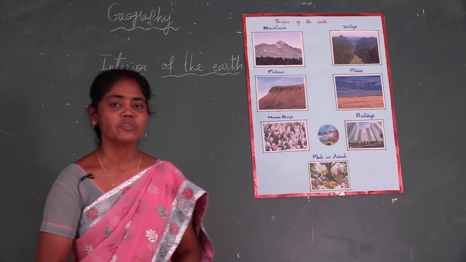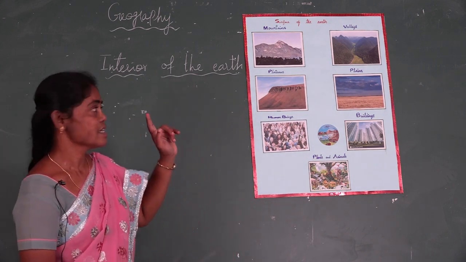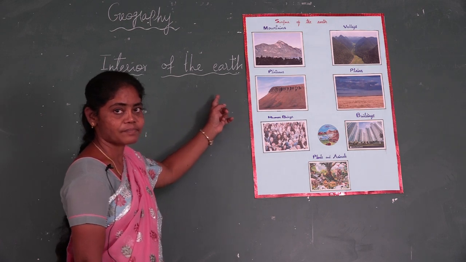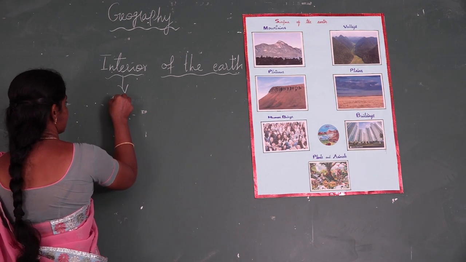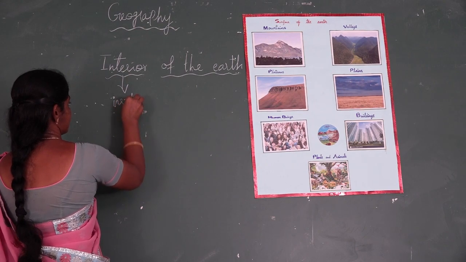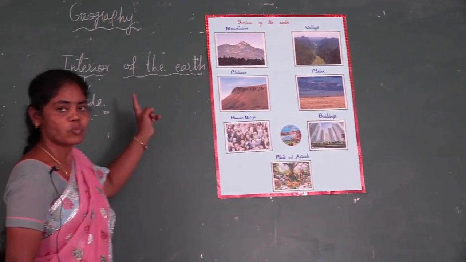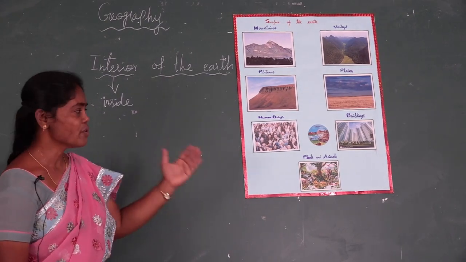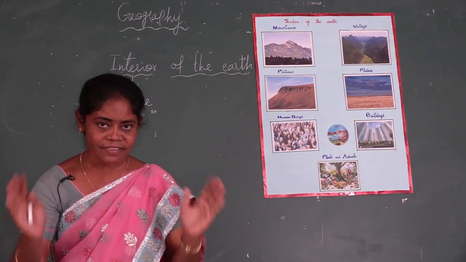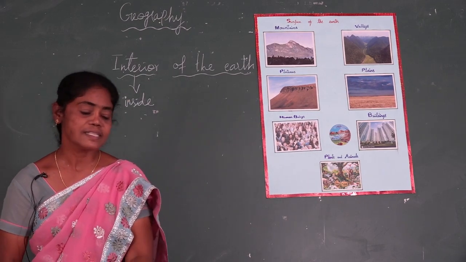Okay children, now we will see the first lesson, interior of the earth. Actually, interior means inside. What happens inside, that we are going to study. Before that, we will see the surface of the earth. See this picture.